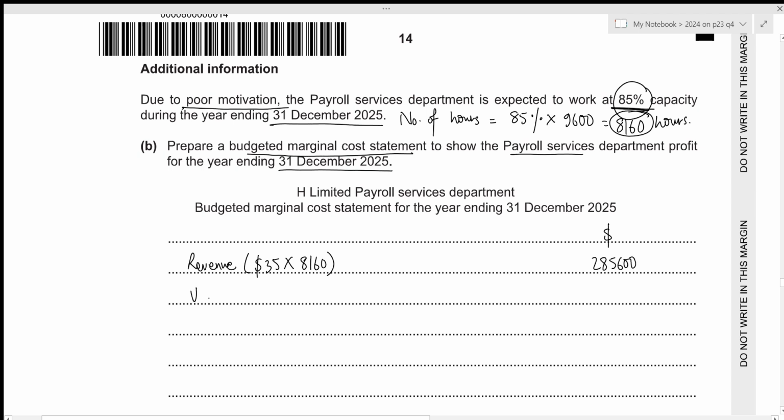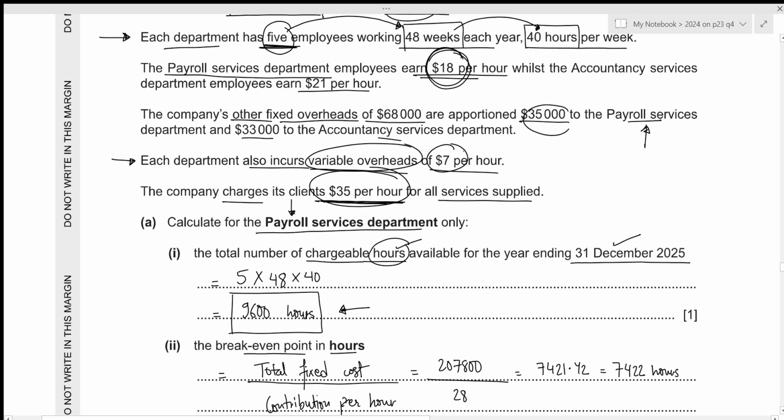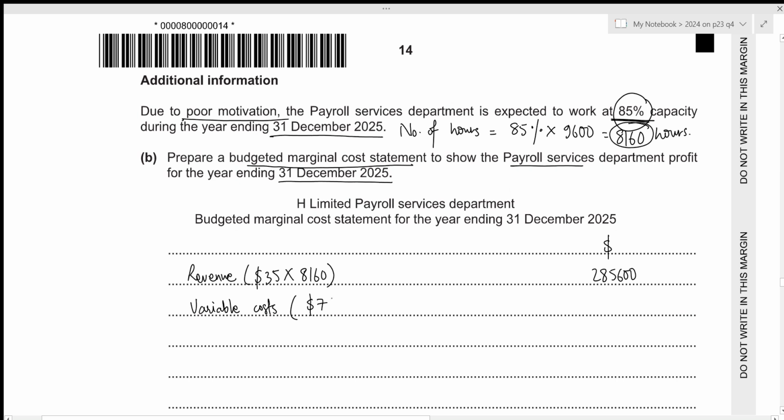Then we need to include the variable cost. And again, variable cost was also given per hour. Previously, the variable overheads were 7 per hour. Now the total overheads will be 7 times the number of hours, which is 8,160. This results in the value of 57,120. We need to subtract the variable cost from our revenue so that we can calculate the contribution. So that will be 285,600 minus 57,120, which results in 228,480. After contribution, we need to subtract our fixed cost so that we can get the profit.